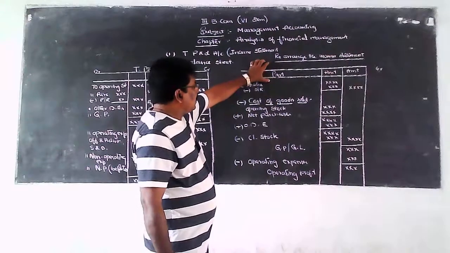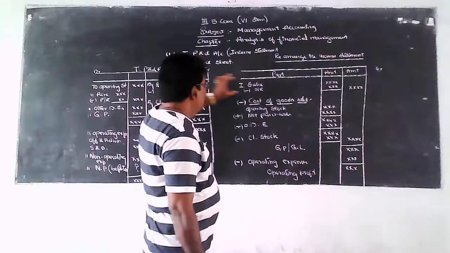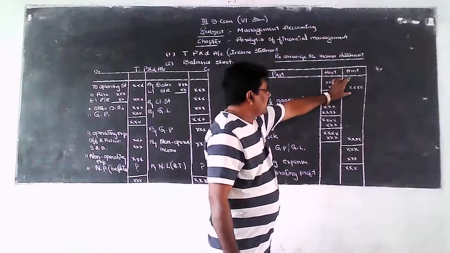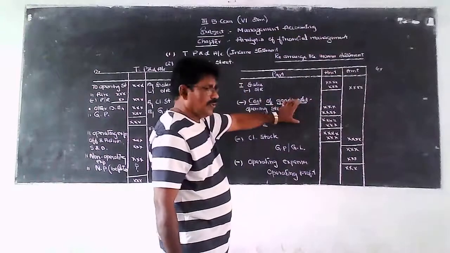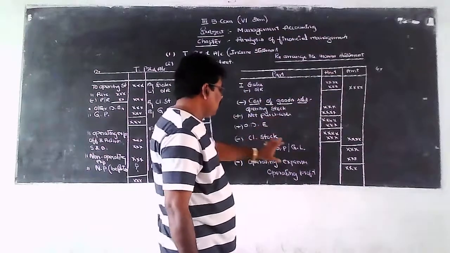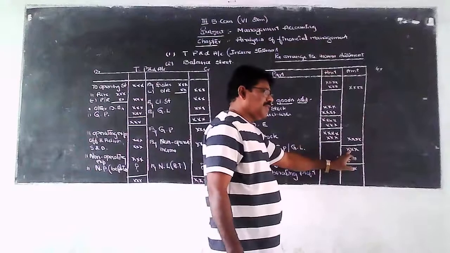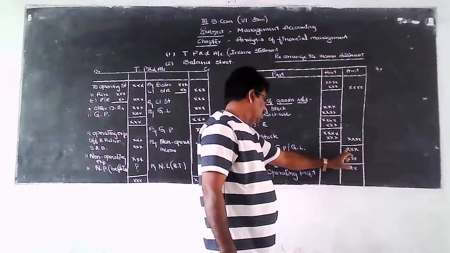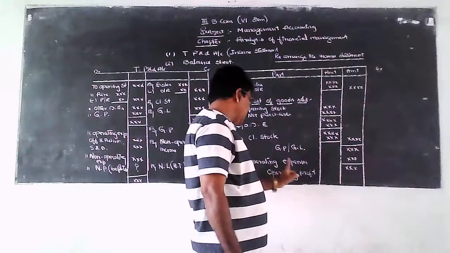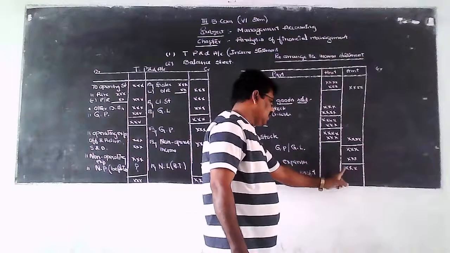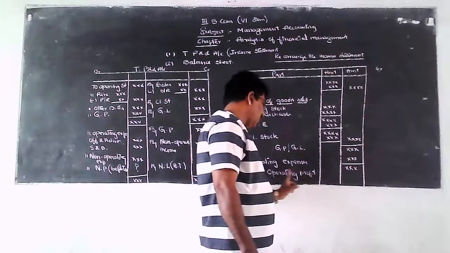So here, first you take the net sales value, from that you deduct the cost of goods sold, then we find the gross profit or gross loss of the business, from that you deduct the operating expenses of the business, then the resulting amount is known as operating profit.